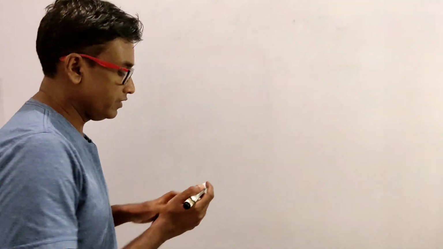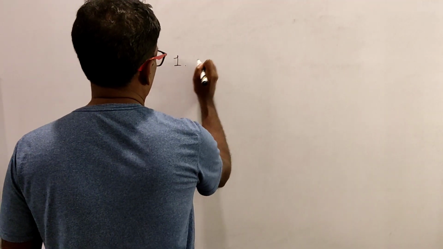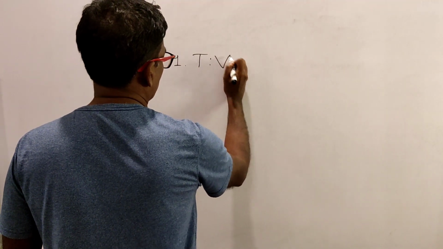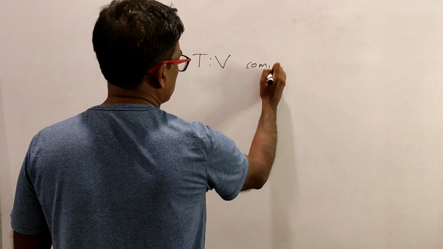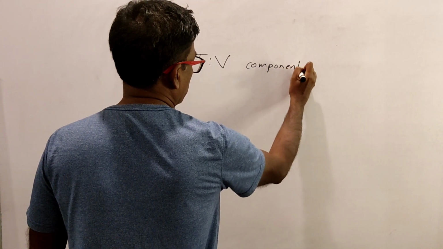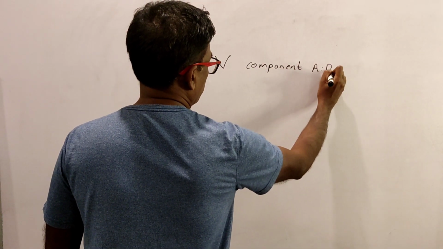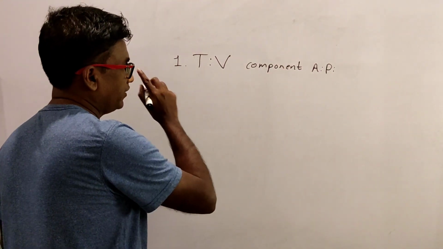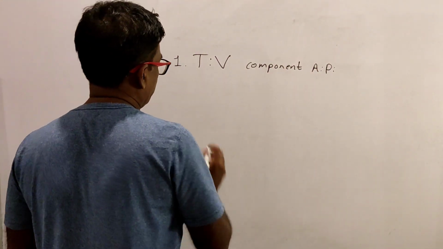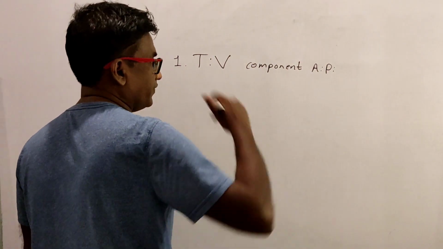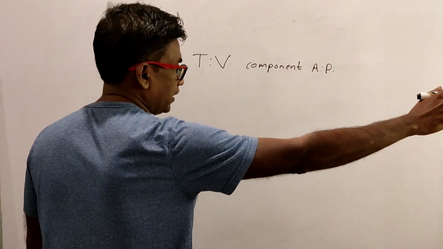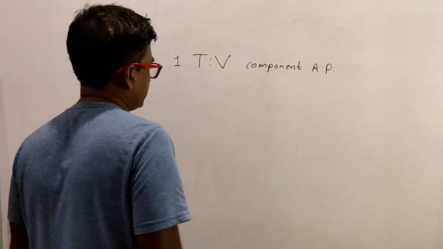Now before I wind up, I want to tell you something important. The truth value of a compound proposition depends on two factors. The first one is the truth value of its component atomic propositions. That is the first factor which determines the truth value of the compound proposition.